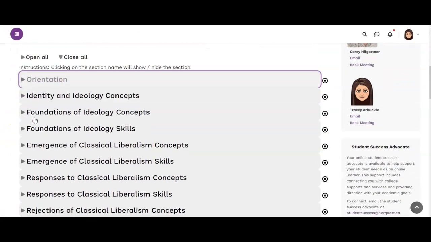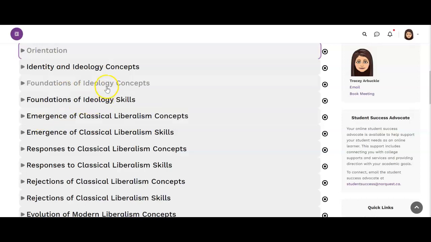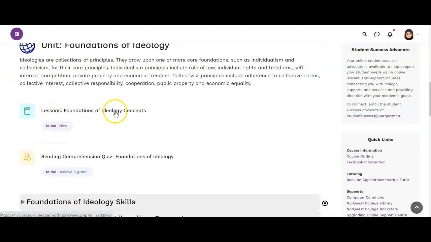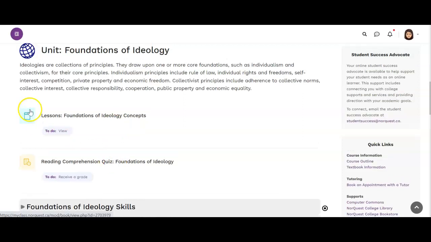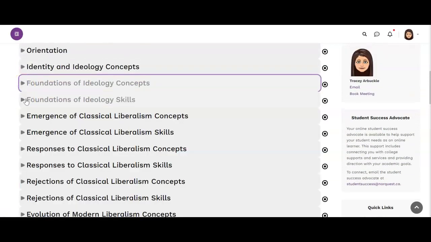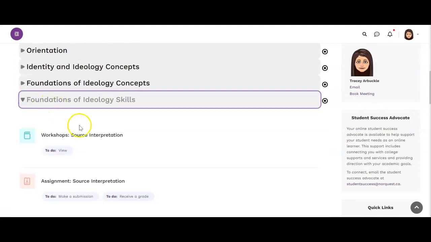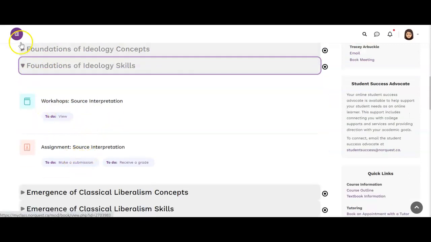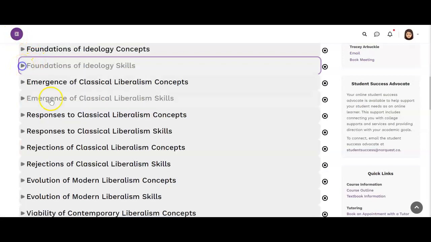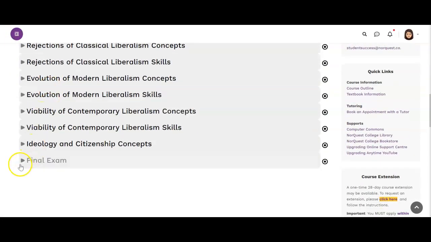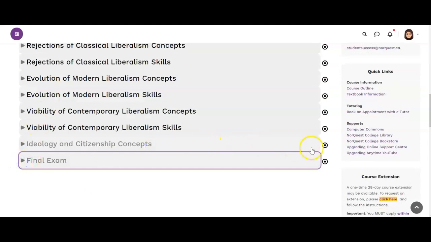close up the orientation, and then as we said previously, each unit is going to have a concept section and a skills section. In the concept section, there's going to be some lessons about that specific unit, and then there'll be a reading comprehension quiz. And then there'll be a skills section. So there'll be a workshop teaching you how to do a specific writing skill, and you'll do an assignment and apply that information that you learned. So that's how it's going to work for every single unit. And then down here is your final exam.